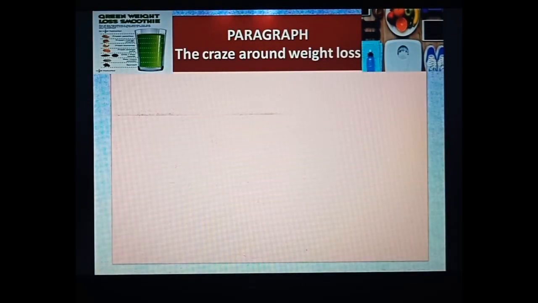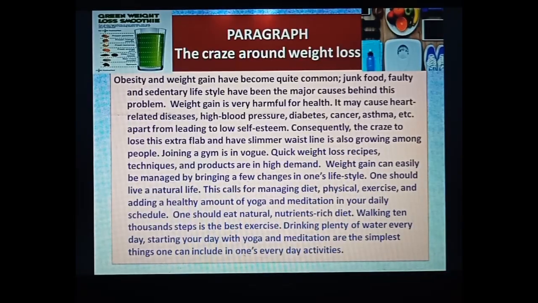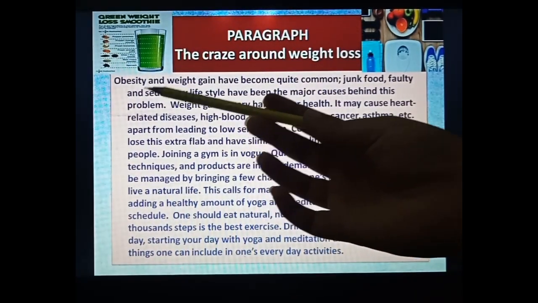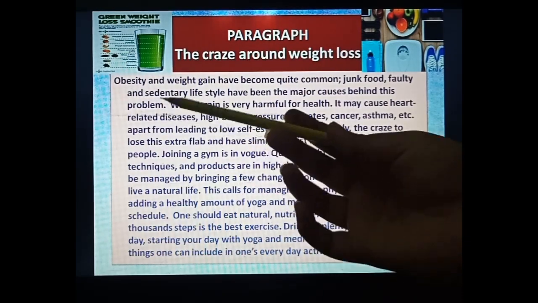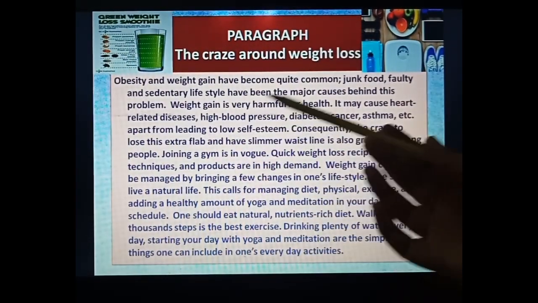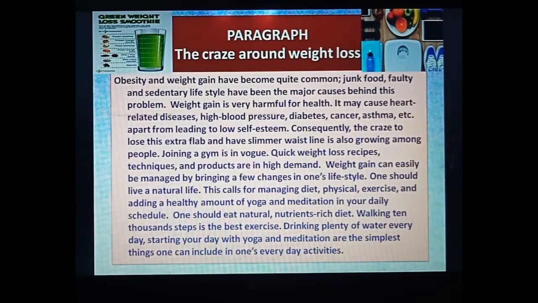Now just see, we are going to start like this. Obesity and weight gain. Obesity means people are becoming so fatty; that fatness is called obesity. Obesity and weight gain have become quite common, very common nowadays.